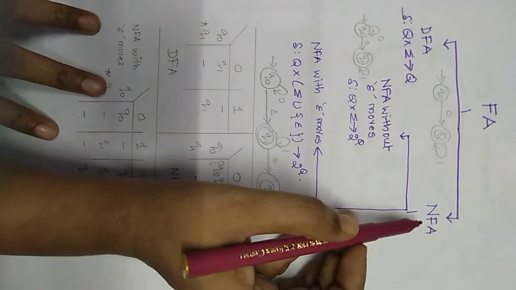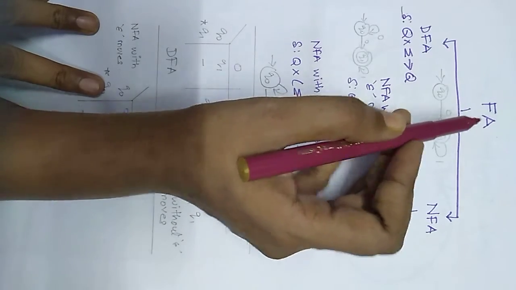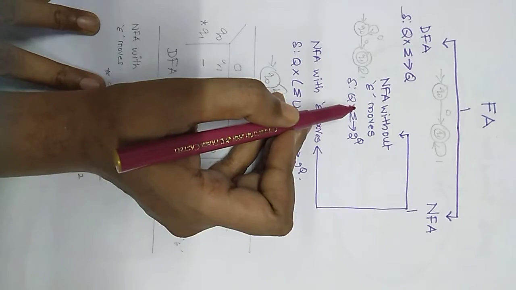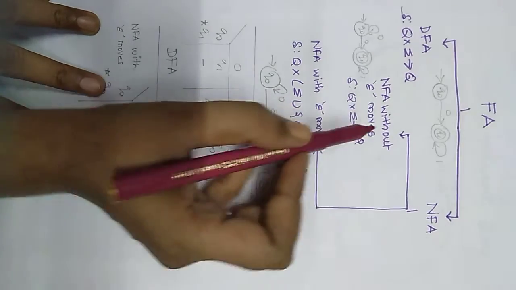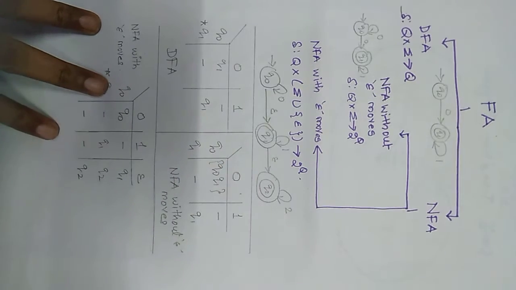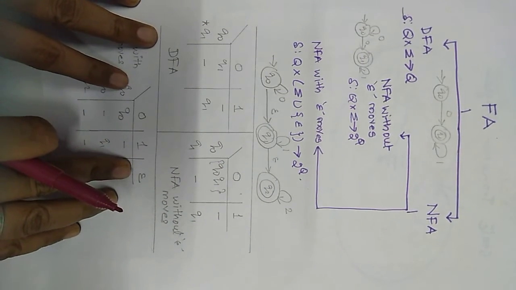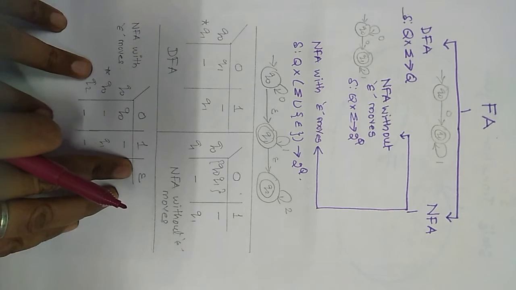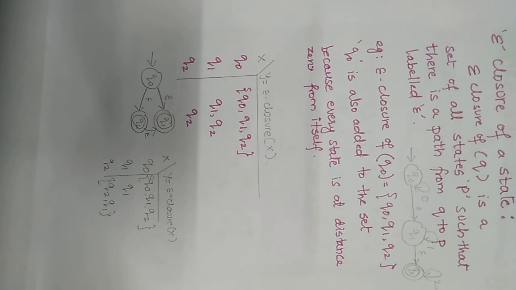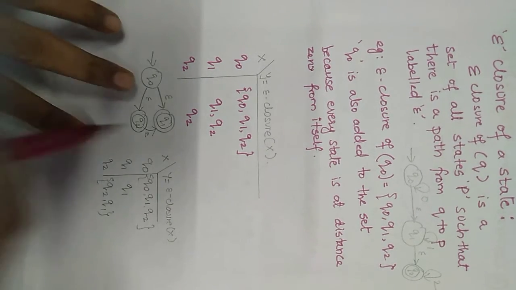So what is the conclusion? Finite automata has two types, deterministic and non-deterministic. Non-deterministic again has two types, without epsilon moves and with epsilon moves. So now we will consider how we are going to convert the NFA with epsilon moves to DFA. Before that, we are going to find out the epsilon moves of a state.